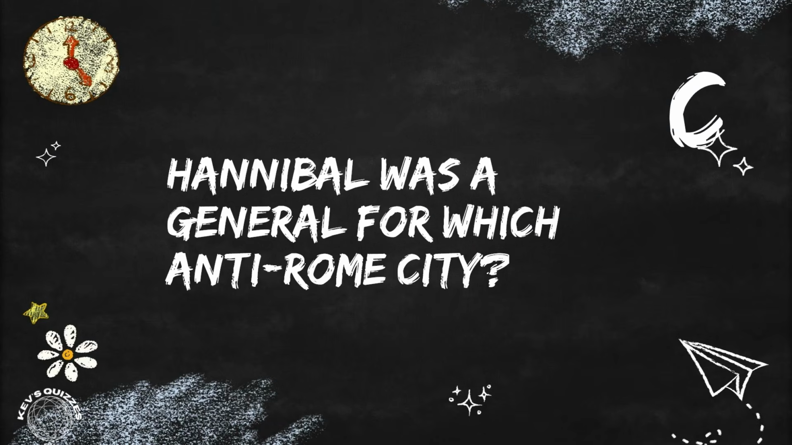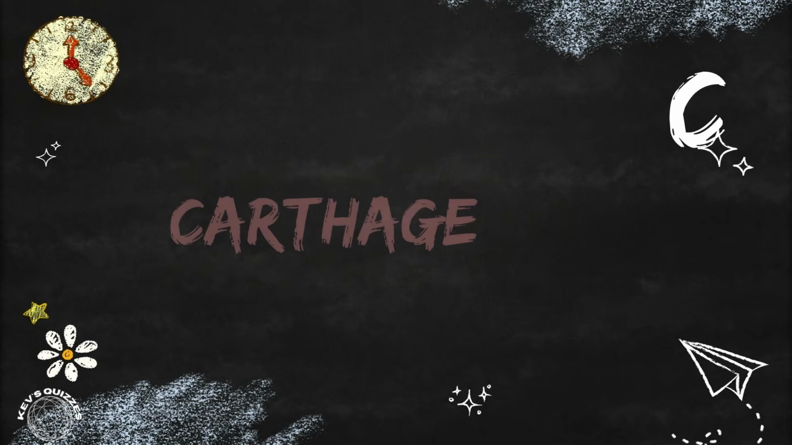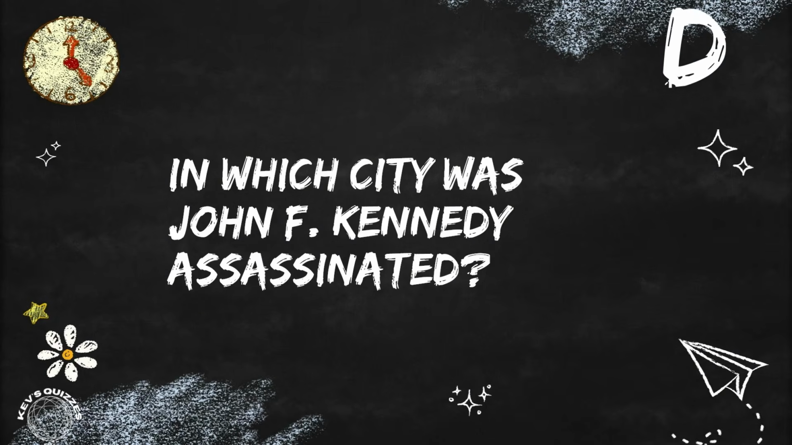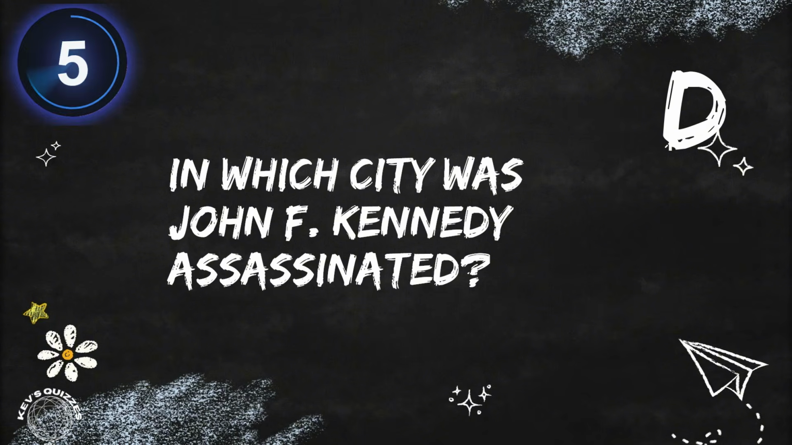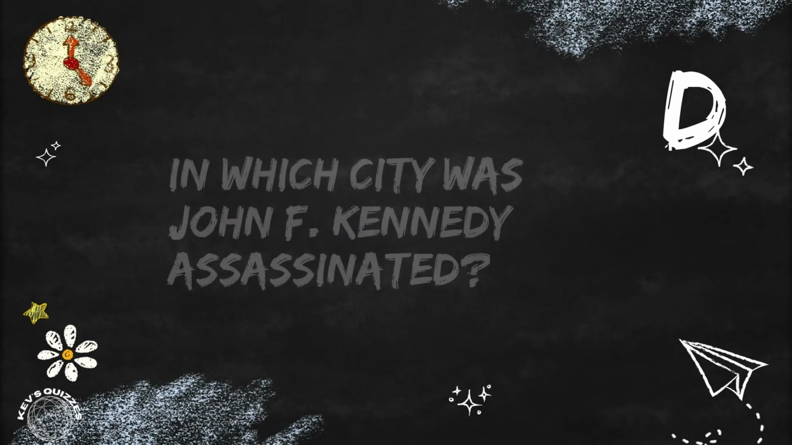And starting with the letter C, Hannibal was a general for which anti-Rome city? He was general of Carthage. Beginning with the letter D, in which city was John F. Kennedy assassinated? That was in Dallas.